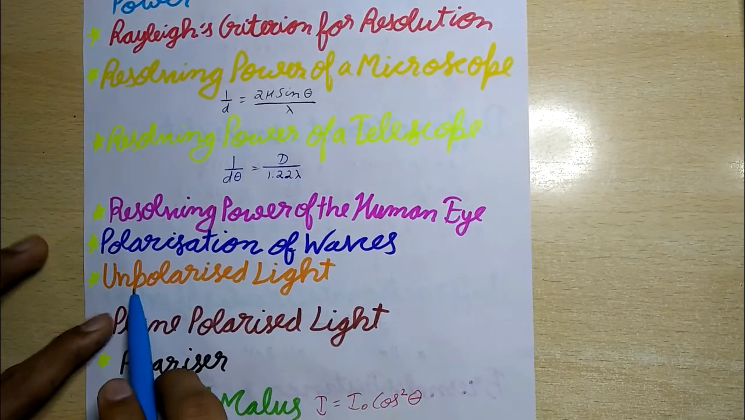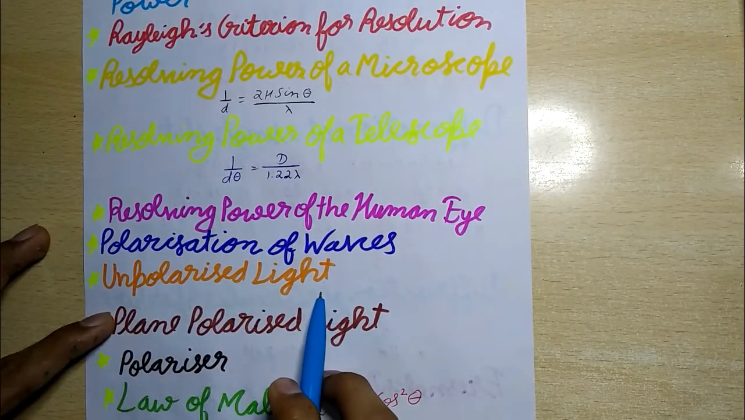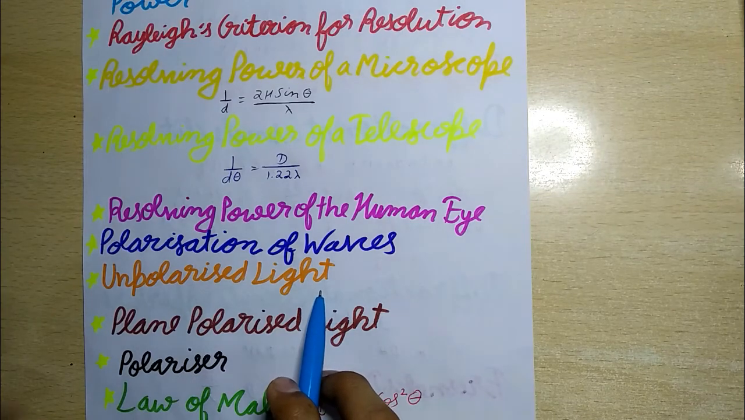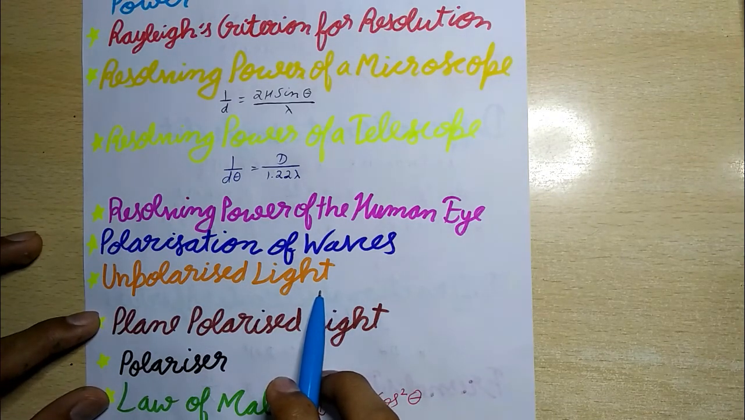Now next is unpolarized light, a kind of light in which the electric field vector vibrates in all possible directions in the transverse plane rapidly and randomly during the time of measurement. For example, the light of the sun, candlelight, etc.